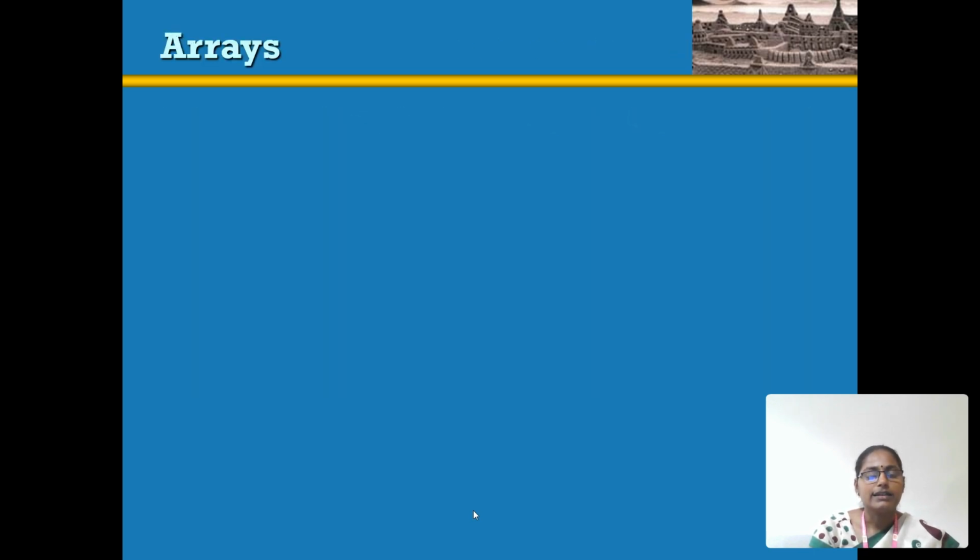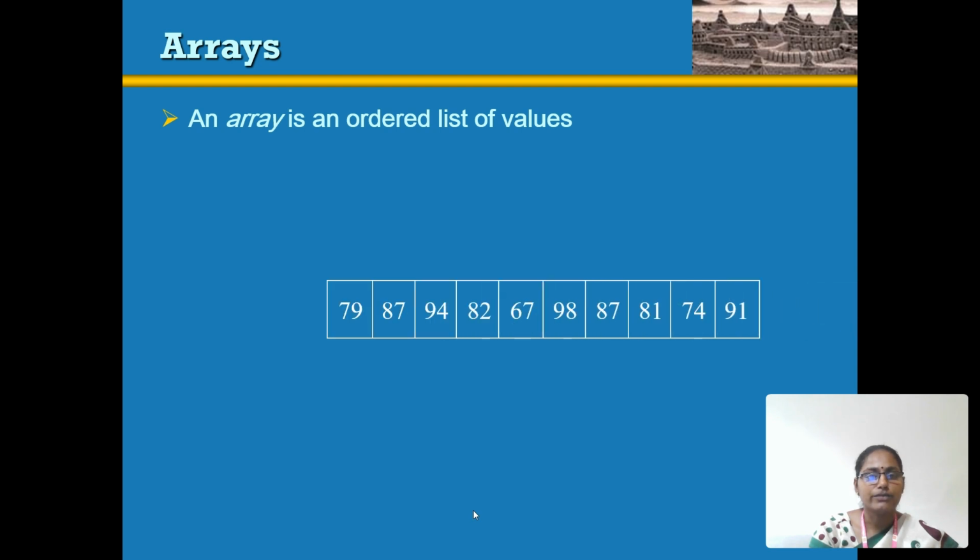An array contains a collection of information. So we are going to look at an ordered list of values. An array is an ordered list of values. The list of values contains 10 elements, that is 79, 87, 94, 82, 67, 98, 87, 81, 74, 91. Scores is the array name.